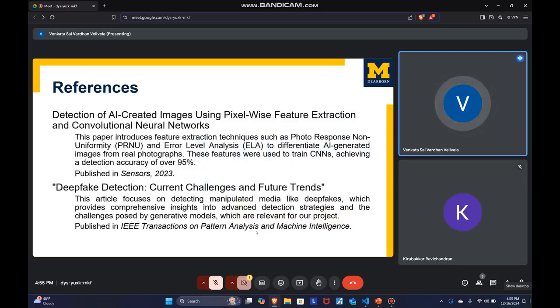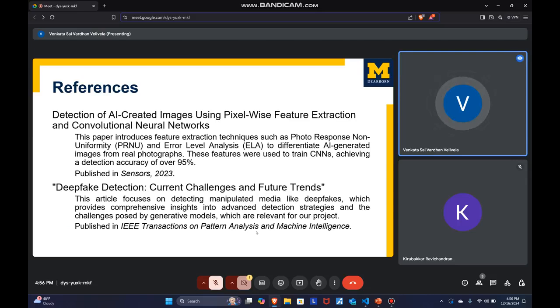For doing this project, we came across these references. Our work was informed by foundational research. One key paper was detection of AI created images using pixel wise feature extraction. This paper explored techniques like photo response non uniformity and error level analysis. These inspired our feature extraction approach. Another important reference was deepfake detection, current challenges, and future trends, which provides insights into the advanced generative models and their detection strategies. It emphasizes the evolving nature of the challenges in this domain.